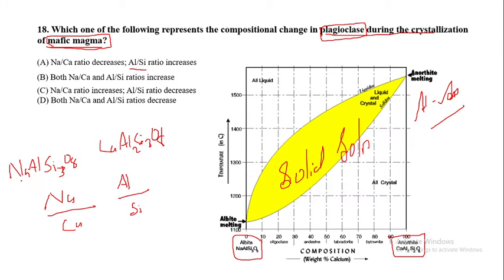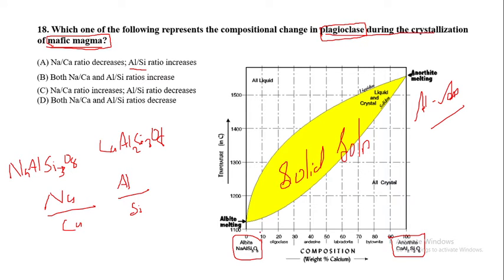So as we see here, there is sodium 1 and calcium 1. We need to find albite rich magma when this cools. As we know, the calcium decreases and sodium increases. From this curve, the value of sodium increases, so the calcium decreases and the sodium increases.